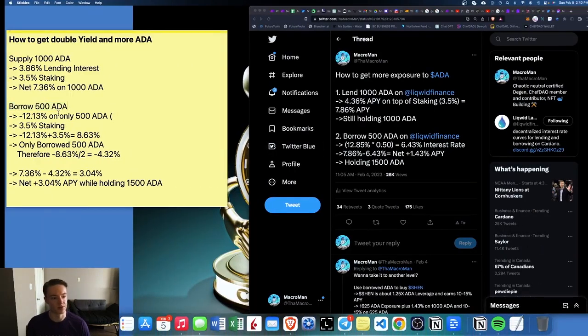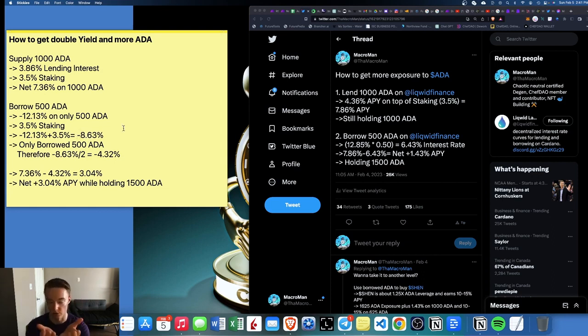So let's go over to my math. I just borrowed 500 ADA. That is a negative interest rate because I'm paying it, but only on half as much ADA. And then we also get the 3.5% staking on the 500 ADA, because I have that in my wallet. Now it's staking and I'm getting that interest. So minus 12% plus 3.5% makes a net of 8.63% on the 500. Sorry, that's a negative 8.6%.